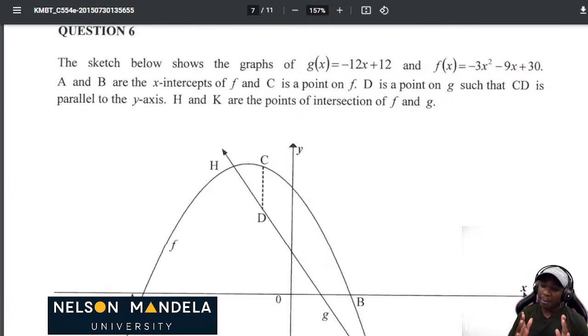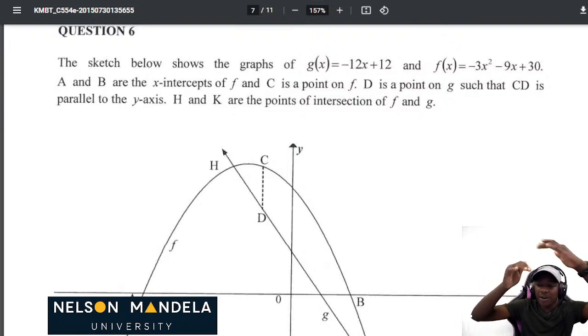Great. Now on the parabola, where you are given f of x, you must know the x- and y-intercepts. How do you determine the x-intercept? You let your y be equal to 0. How do you determine your y-intercept? You let your x be equal to 0. Also on a parabola, we have what we call the axis of symmetry. How do you determine the axis of symmetry? We said in one of our videos that x must be equal to negative b over 2a. Then we can get our axis of symmetry. Also, a parabola is a graph which has a turning point.